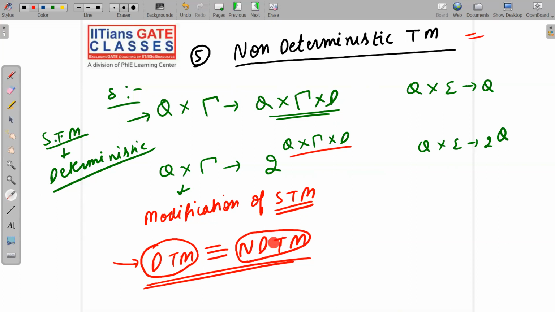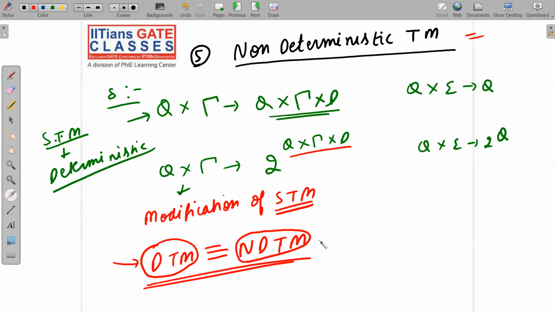You can think of non-deterministic Turing machine as a magic machine. Magic in the sense that if it takes polynomial time to solve a problem, then deterministic Turing machine may take exponential time to solve the problem. I'm not writing these points because they are covered in detail in the advanced course.